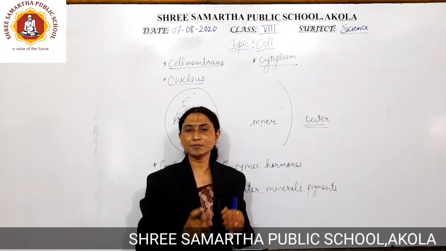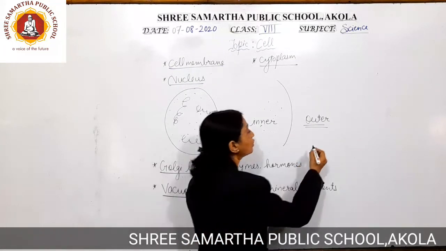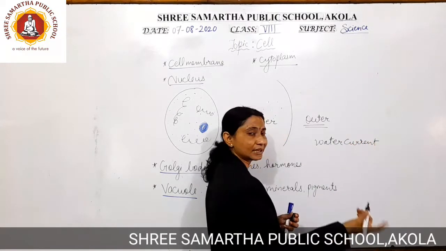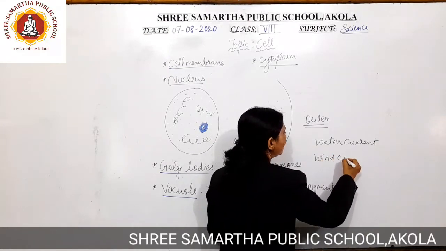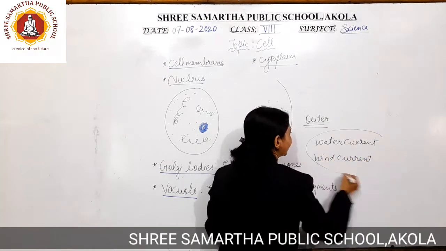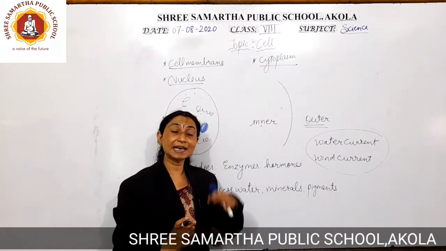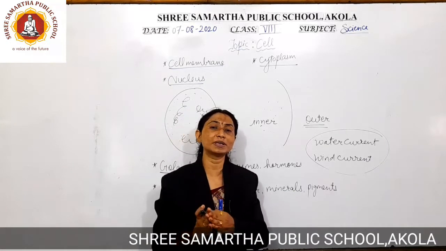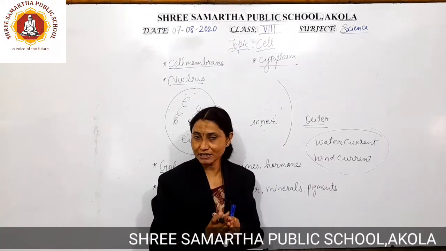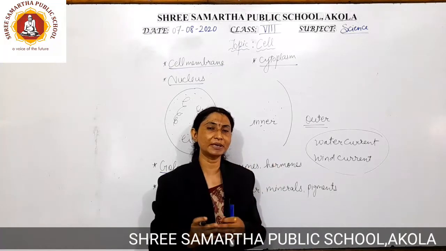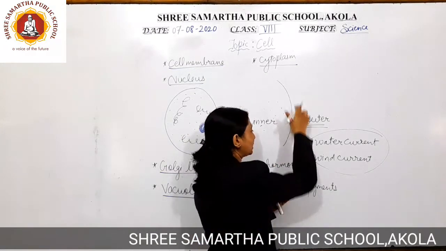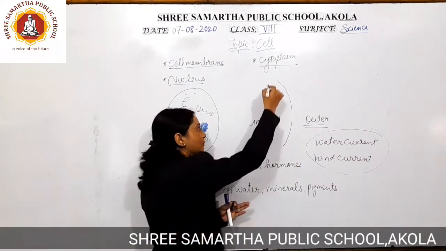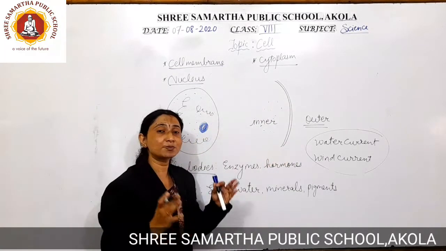So aquatic organisms, when they are going to come in contact with water currents, wind currents are there. Now these wind currents and water currents are referred to as environmental barriers. Now these environmental barriers, we know that they are going to damage the cell, because as the cell is going to live in this particular type of environment, there are chances that this particular cell is going to suffer from these water currents as well as the wind currents. Now this particular cell membrane, as I told you, is porous in nature.